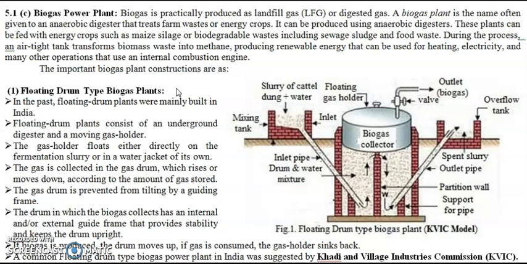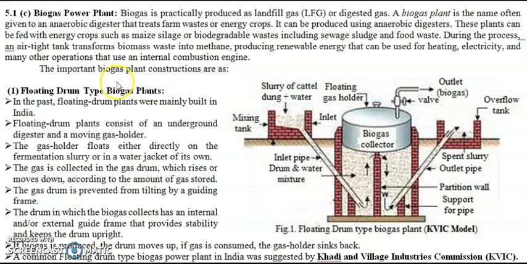Then the microorganisms which are present inside the biomass in the absence of oxygen decompose or break down this biomass into two products, or we can say two byproducts. Now what are the byproducts of biomass?